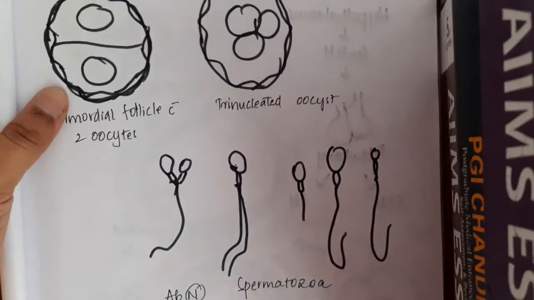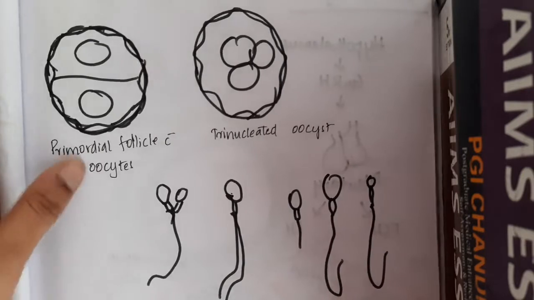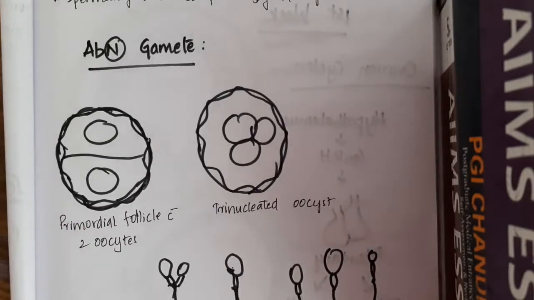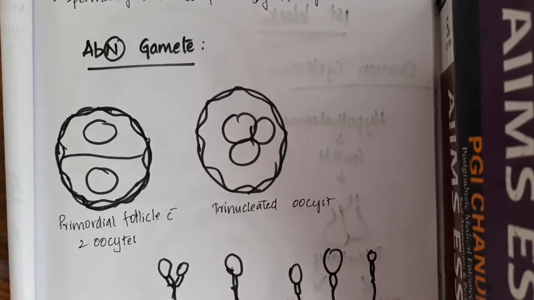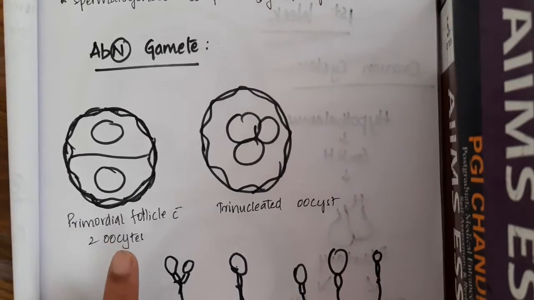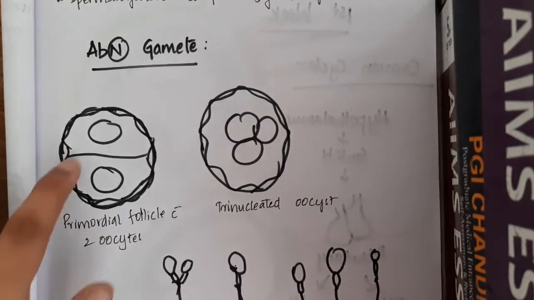Now, sometimes there are chances of formation of abnormal gametes. Not all the gametes which are formed will be normal. For example, sometimes there can be formation of a primordial follicle with 2 oocytes.